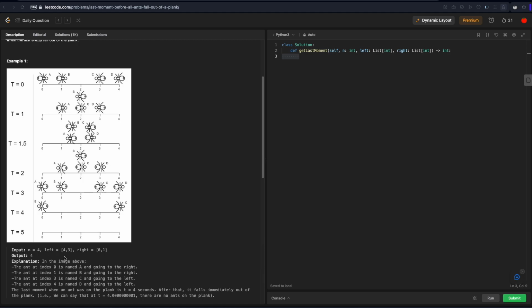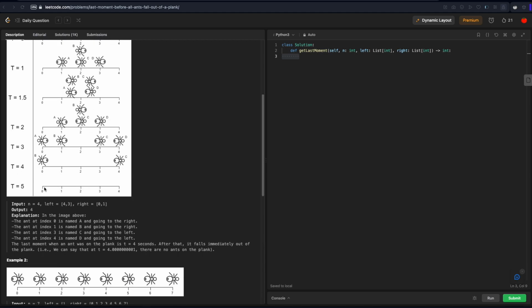So n is 4, left we have 4 and 3, and right we have 0 and 1. Okay, so at 0 and 1, these two ants are moving to the right, and these two ants are moving to the left. After 1 unit of time, the guy at 1 is going to be at 2, and the guy at 3 will also be at 2. So then they switch directions. The guy at 3 will go back to the right, and the guy that started at 1 will go back to the left. They switch directions, they keep going, and so on and so forth, until all the ants are off this log.